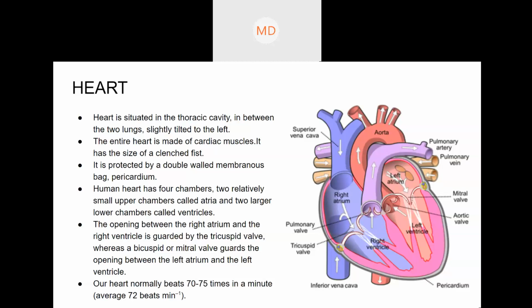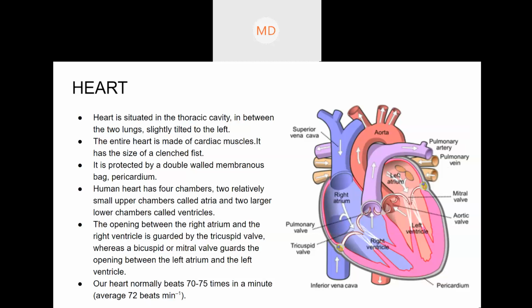It will exchange gases, as we discussed in the breathing and exchange of gases chapter. So what will happen in the lungs? From the deoxygenated blood, carbon dioxide will be taken inside the alveoli, and from the alveoli, oxygen will be given out. Then this deoxygenated blood will become oxygenated blood. And what happens then? The oxygenated blood will come back through the pulmonary vein to the left atrium.